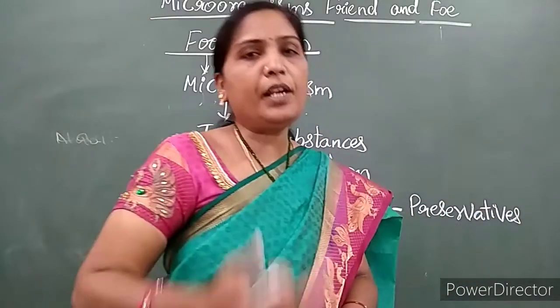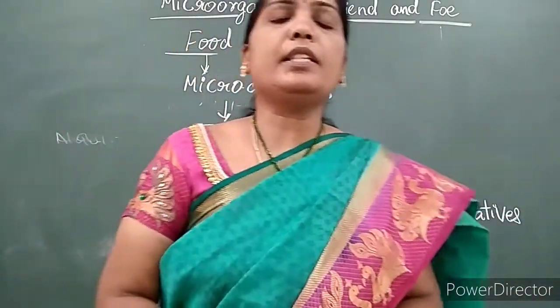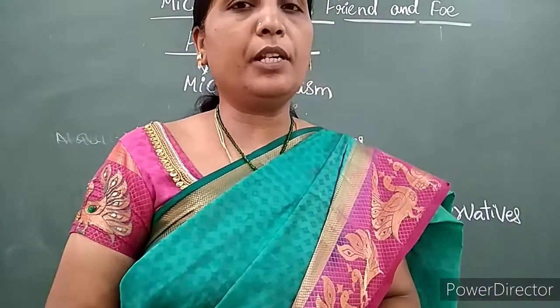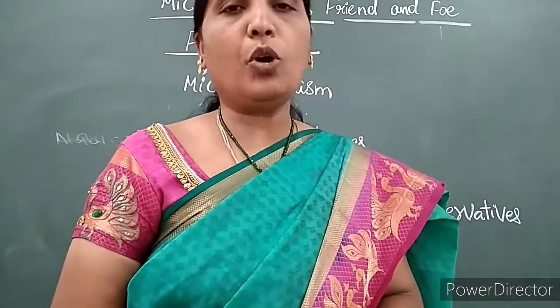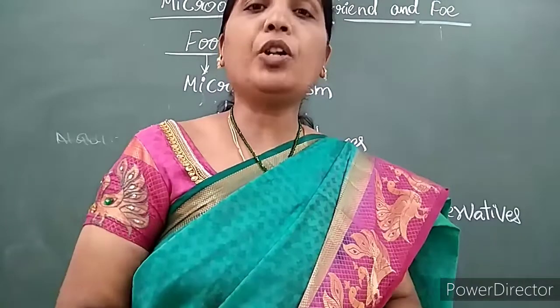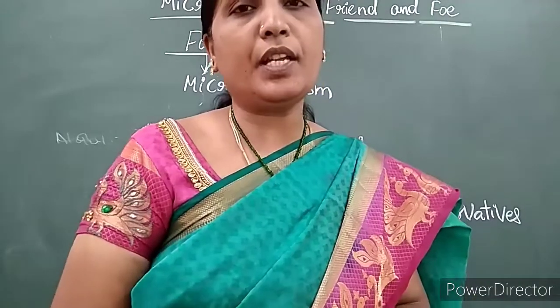We have different methods to preserve food items. In our first lesson, crop protection and management, you have seen how we need to store food grains. Before storing, the grains should not have moisture in them.